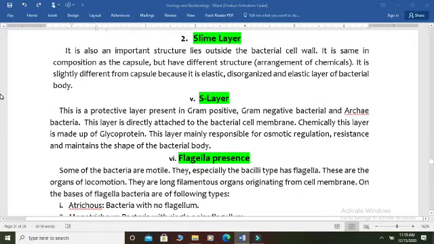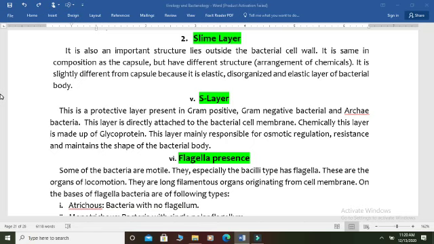The other important structure is the slime layer. The slime layer is a soft, gelatinous layer outside of the bacterial cell. The main difference between the slime layer and the capsule is that the slime layer is softer than the capsule, and it has a different arrangement of chemicals.